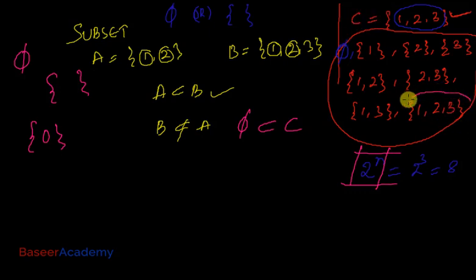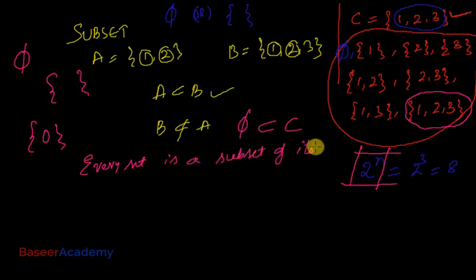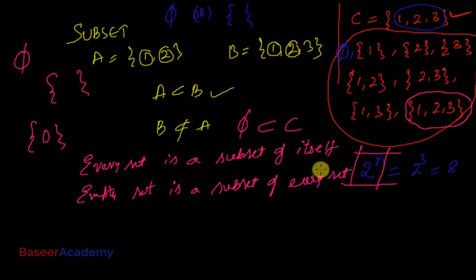And what is {1, 2, 3} here? Set {1, 2, 3} is nothing but C itself. So you see here, every set is a subset of itself. Let me just write it down in words. Every set is a subset of itself, and empty set is a subset of every set.